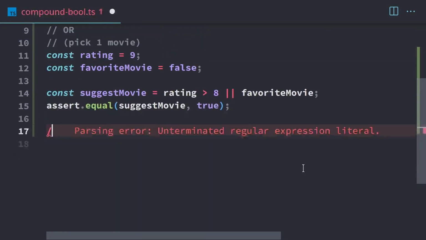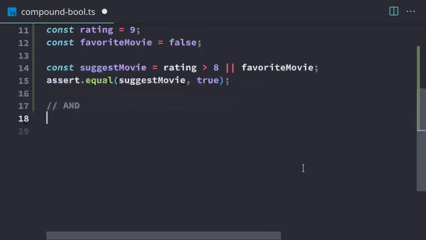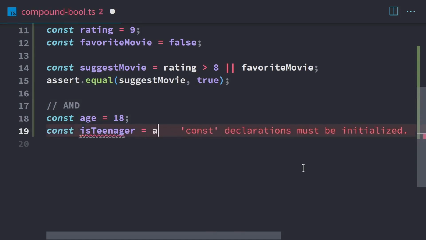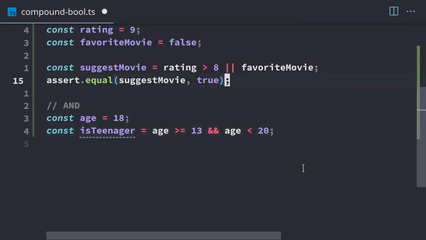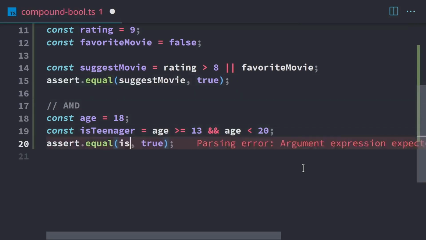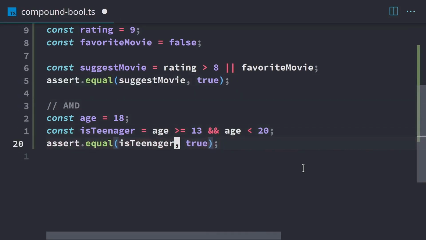So the next thing we're going to look at is Boolean and. So for Boolean and, we're going to set an age to 18, and we're going to check to see if that age is a teenager. So what we can do, we can take age greater than or equal to 13, and we use 2 ampersands for and. We want to make sure the age is less than 20. We'll add our assertion.